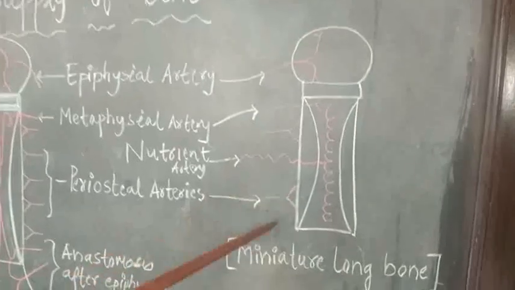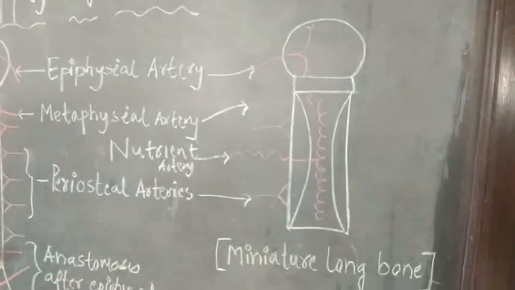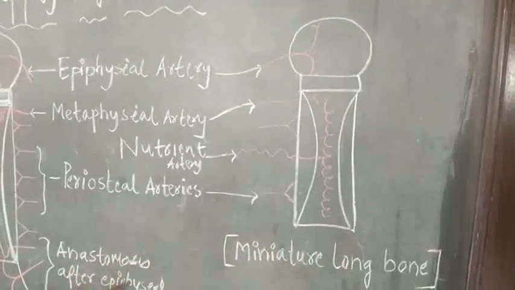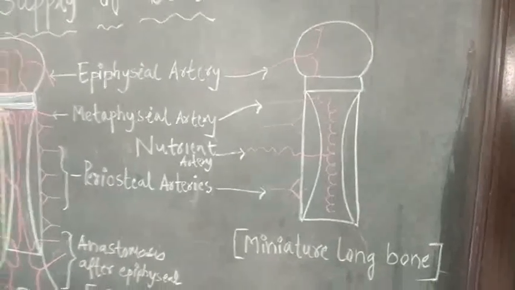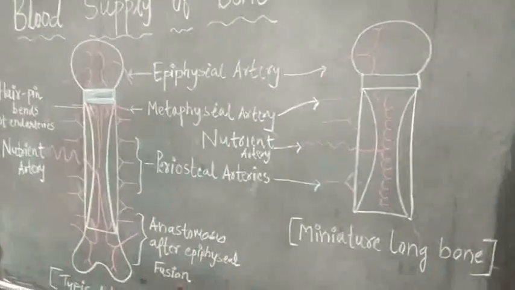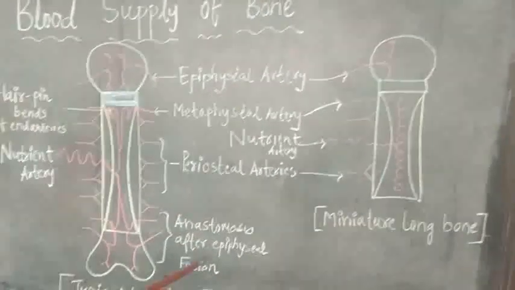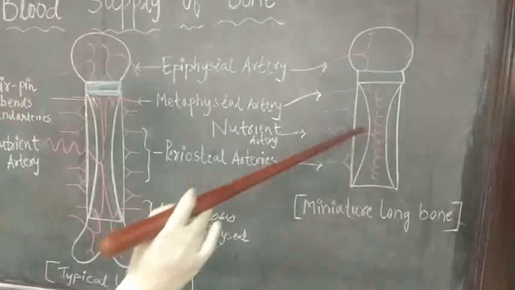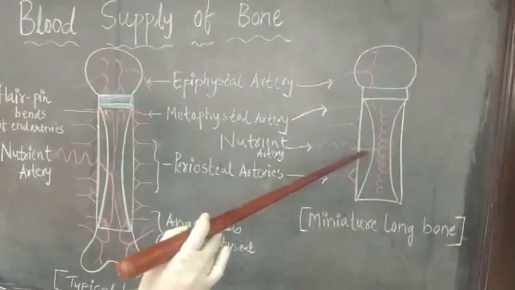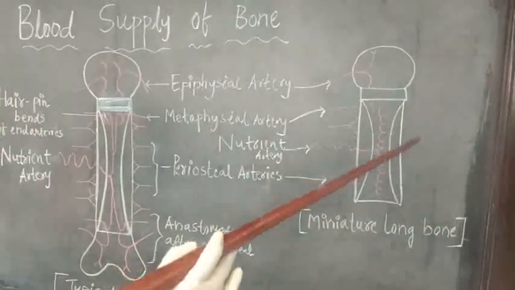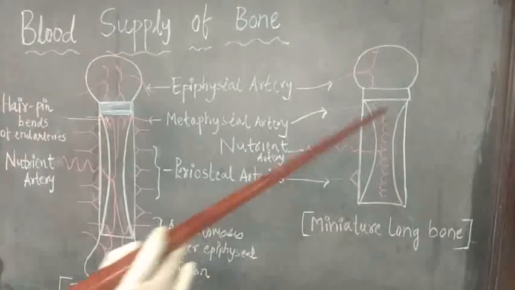So these two objective questions can be asked from the blood supply of bone. First, osteomyelitis is more common in children at the metaphysis. And second, the shaft of the miniature long bone is most commonly involved in infection in case of children.